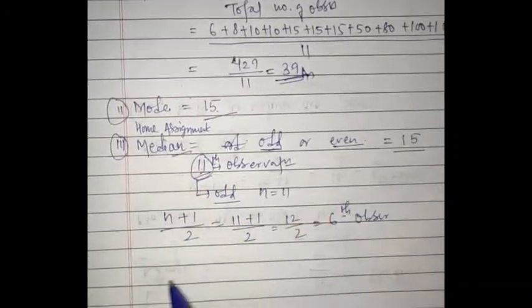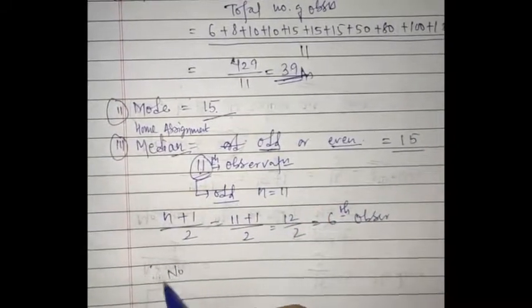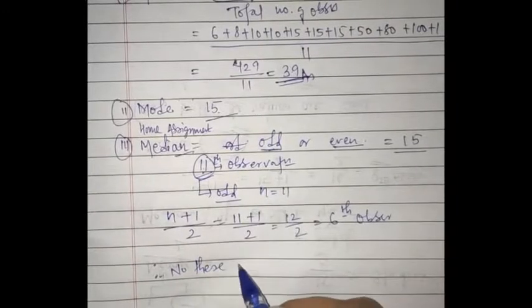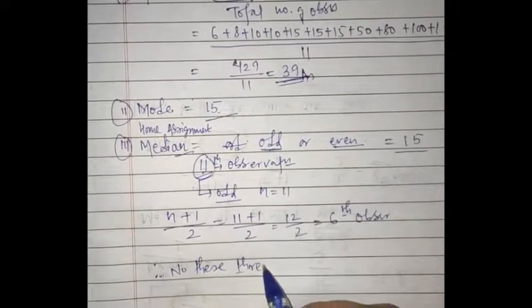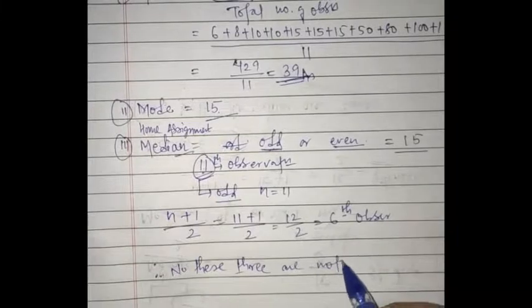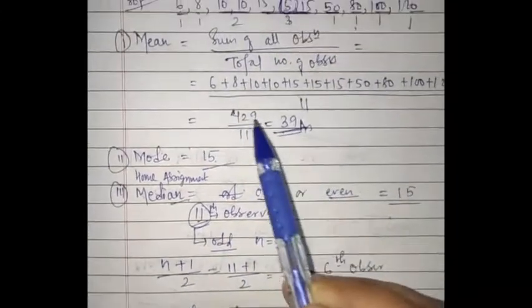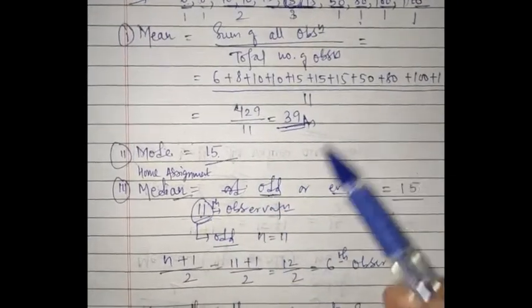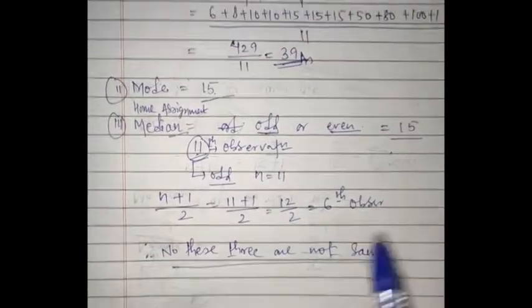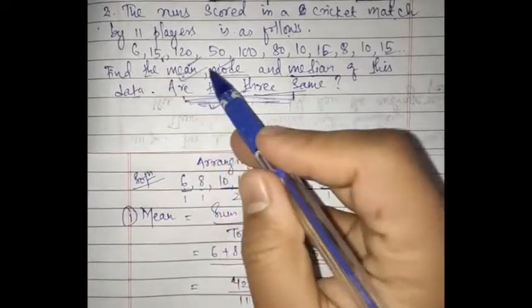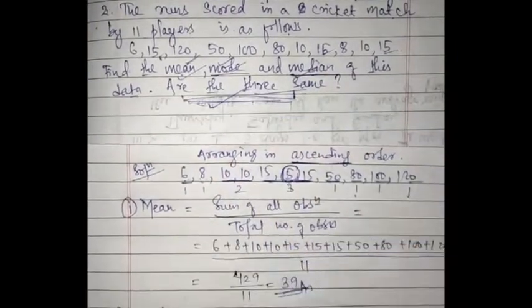So we can say no, these three are not the same. Only the mode and median are the same, but the mean is different, so that's why we are saying no, these three are not the same. With this we have completed this question, and this 3-part question also. So this was our assignment, right?